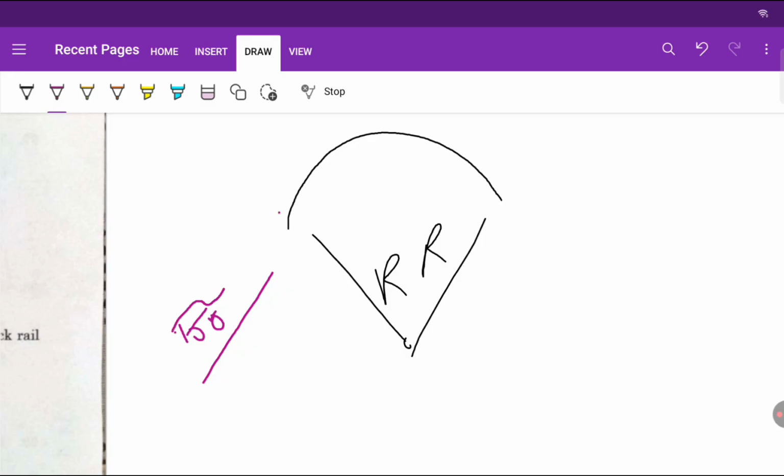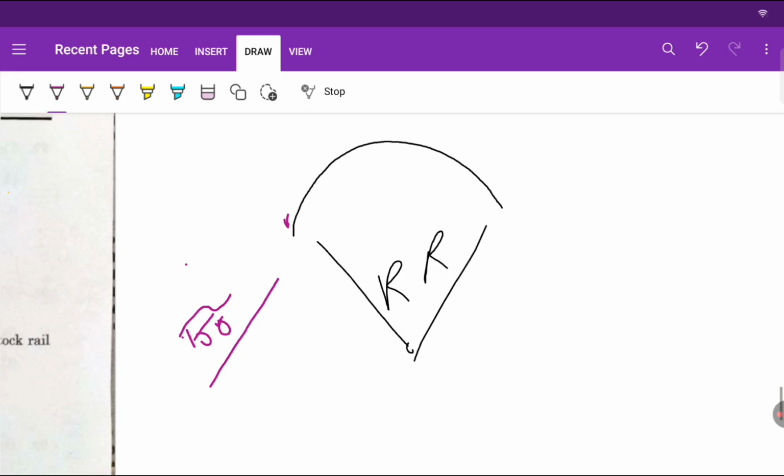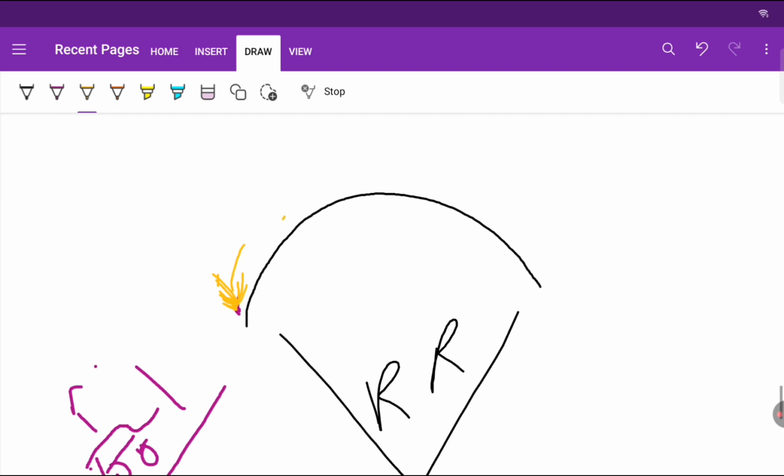When the vehicle reaches this point, at this point there is no centrifugal force acting on this vehicle. When the vehicle comes onto this curved path, it will have some centrifugal action, right? So at this point it will have a sudden act of centrifugal force.